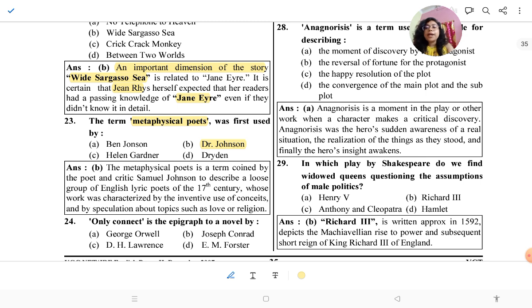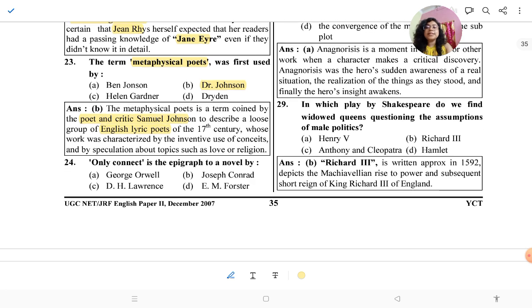It was coined by the poet and critic Samuel Johnson to describe a loose group of English lyric poets of the 17th century, whose work was characterized by inventive use of conceits and speculations about topics such as love and religion.